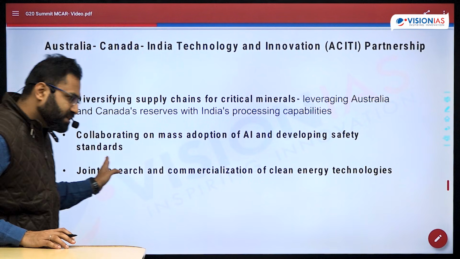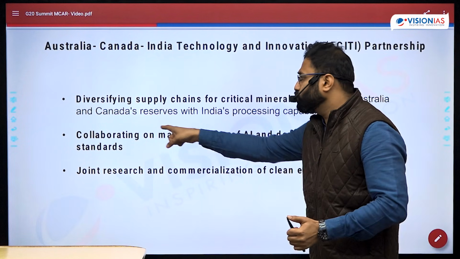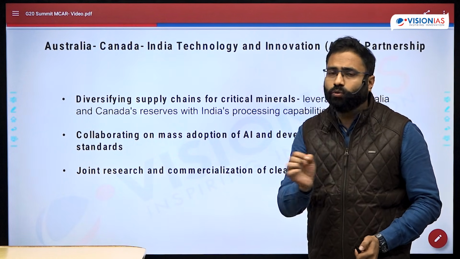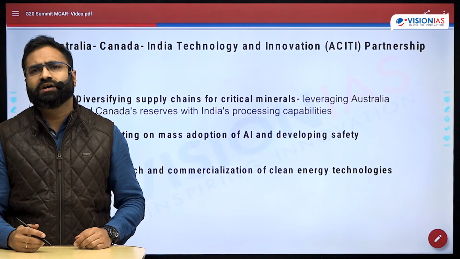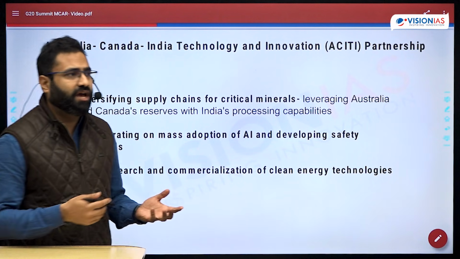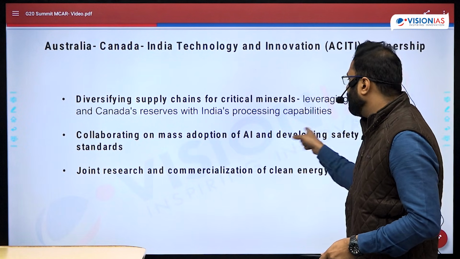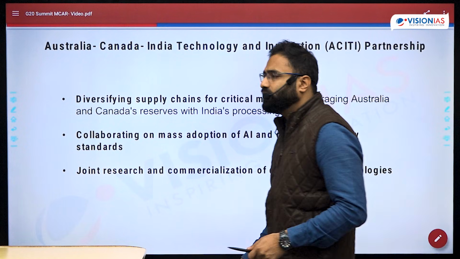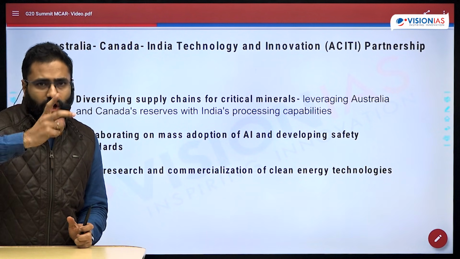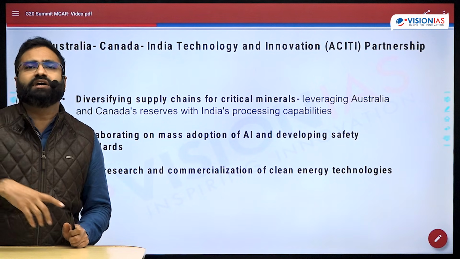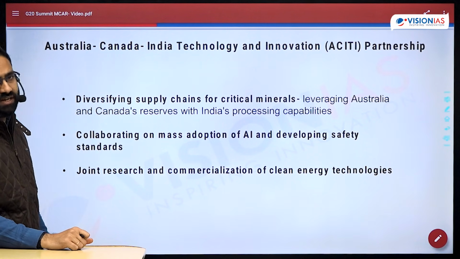Apart from that, there is artificial intelligence, which is also growing at a large speed, and in that also, if the AI is getting adopted without considering ethics, without considering the human aspect of that, then this particular thing is going to impact a large number of lives. It is also being stated that every year roughly millions of jobs are going to get replaced. So there is a need for mass adoption of AI, but with the safety standards, including the inclusivity, including the transparency, including the accountability, so that there should not be any one or two powers which are controlling the entire AI network, including the data, right? So mass adoption of AI and the deploying of safety standards is very, very important.